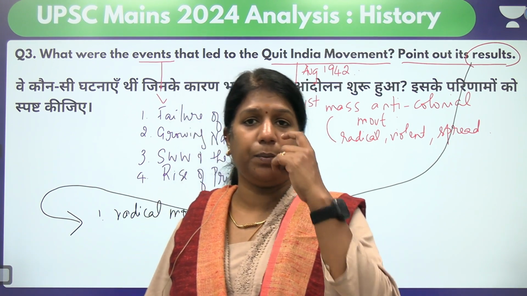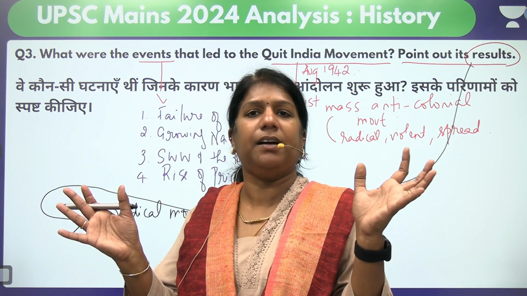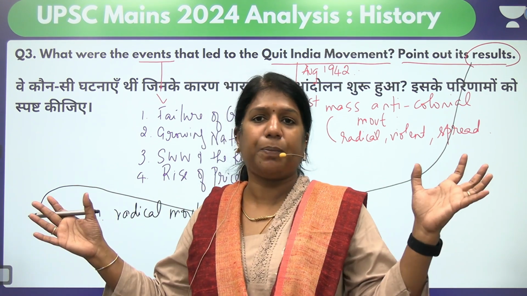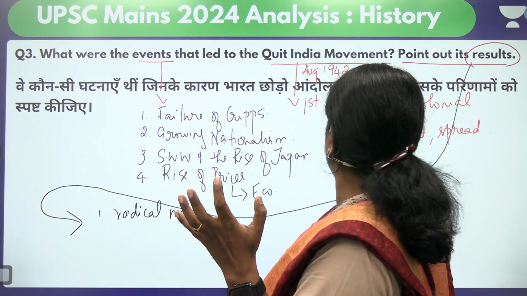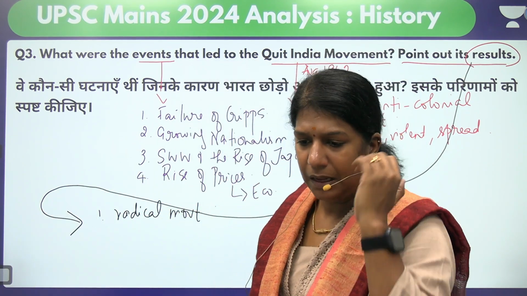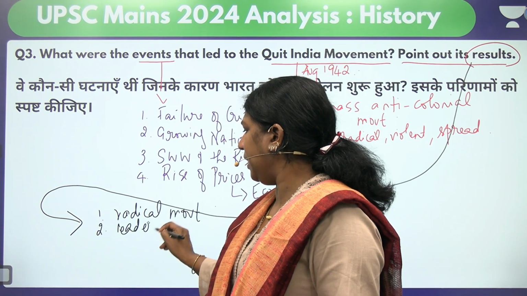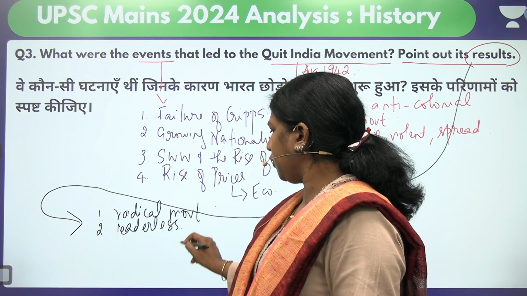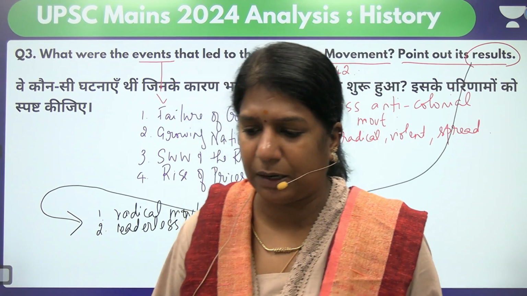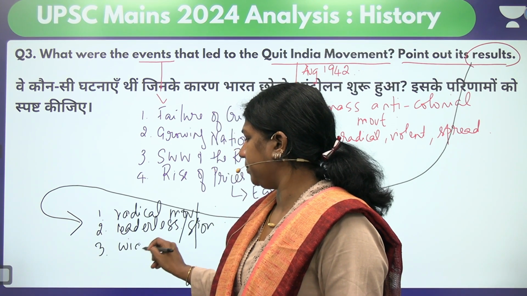The non-cooperation movement was urban-based. The civil disobedience movement was wider. The Quit India movement was radical and turned violent, and the spread was so much. That's what I've just made you understand in the introduction part. It was very much radical. The second one, we say the impact is that it became leaderless, because it was a spontaneous movement also, and it became a leaderless movement. The third one, it had a wide reach.